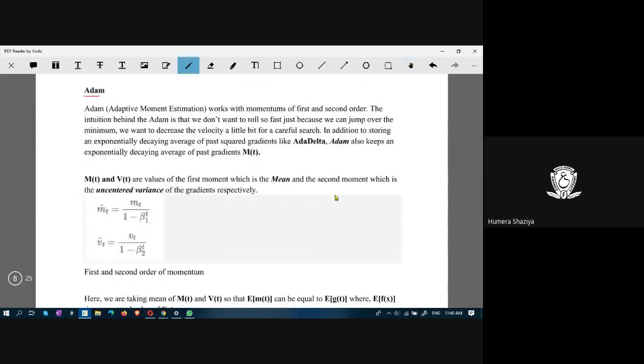Another important optimizer is Adam, and this Adam is being used in almost every deep learning model these days. It stands for Adaptive Moment Estimation. It works with moment terms of both first and second order.